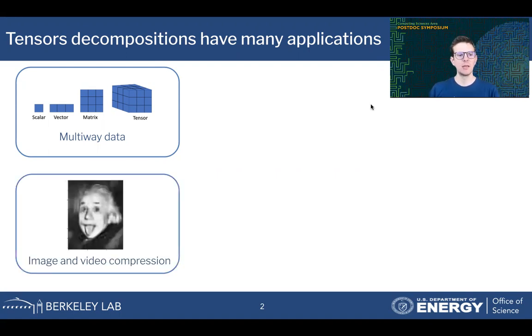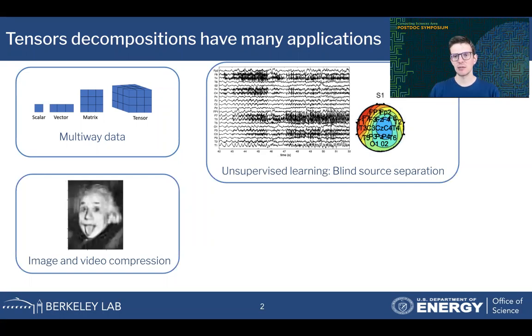For example, image and video compression can be done through tensor and matrix decompositions, and we'll give an example of that later in this talk. Another example is in unsupervised learning or blind source separation methods. For example, here we have a time series recording of an EEG data set from a patient undergoing an epileptic seizure. And decomposing this data tensor into factors allows one to localize the onset of the seizure in the brain. So this is another application.